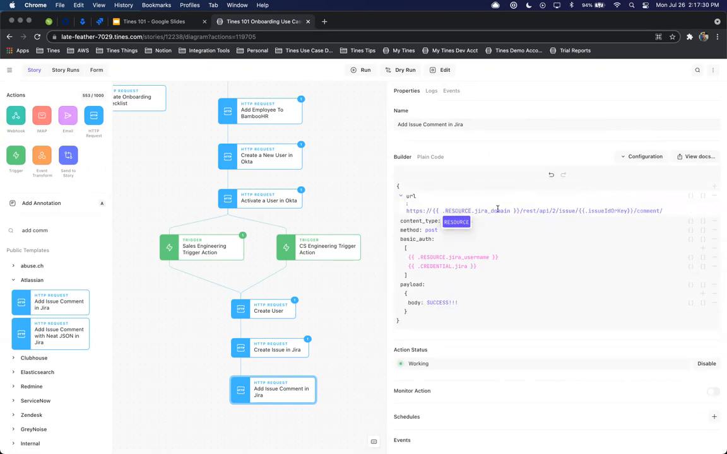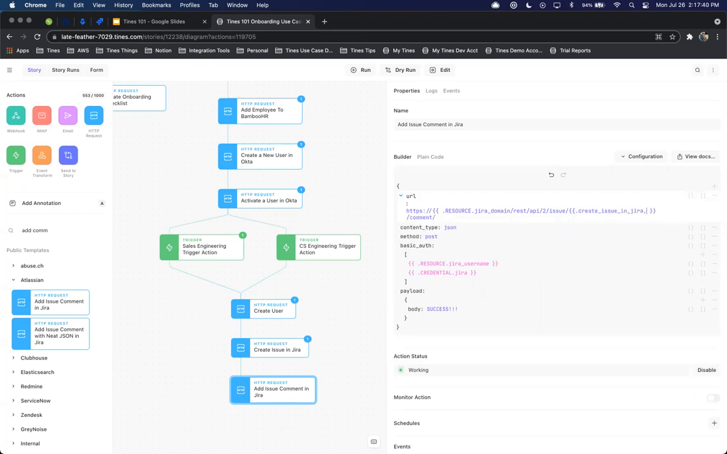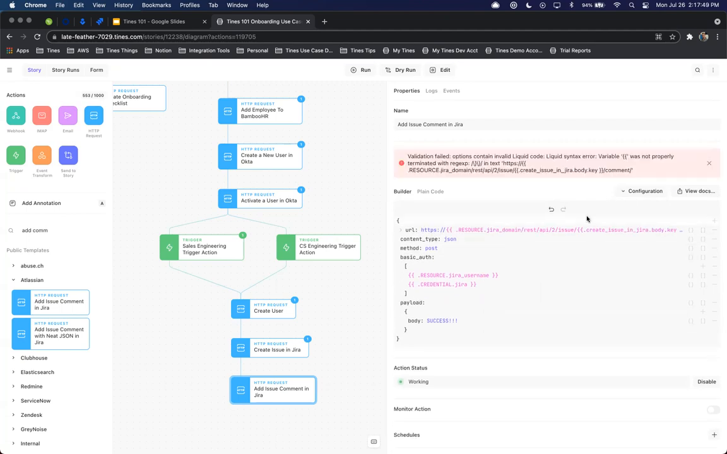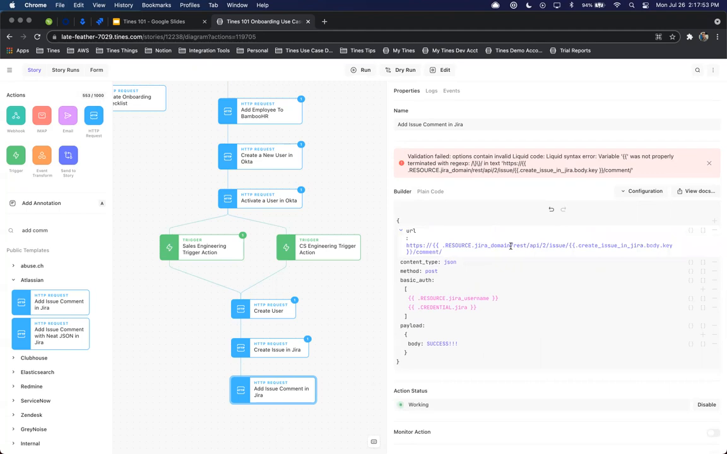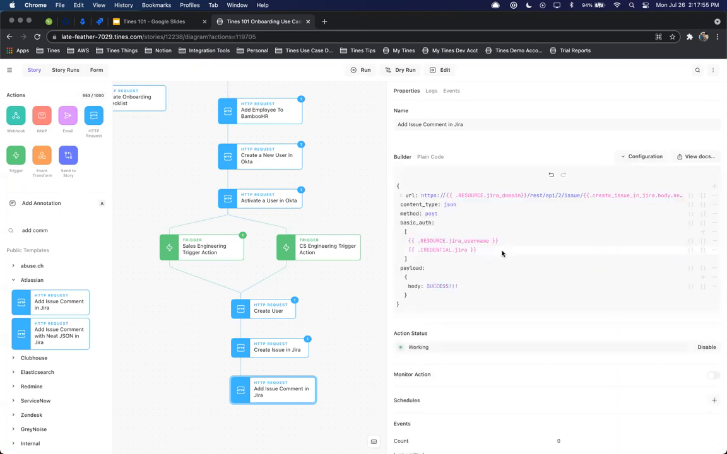We'll make sure we have the correct resource variable. And then here, instead of hard coding in the key like I did previously, we'll just simply call our create issue in Jira .body .key. And then we'll just remove that space at the end and make sure that we added the brackets at the end of this again.